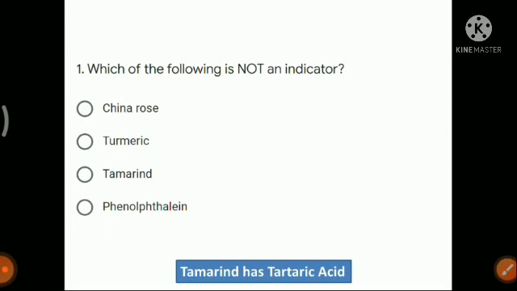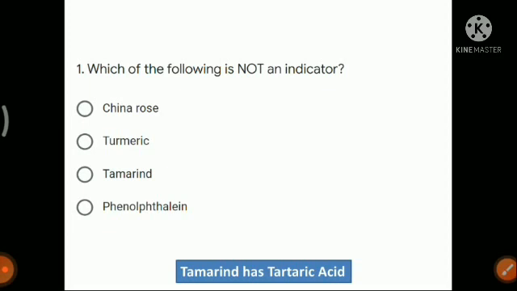But tamarind, so tamarind is a fruit, and we know that tamarind has tartaric acid. I have written this down in the blue colored box. You can see that tamarind has tartaric acid. Since it has an acid, it cannot be an indicator, because an indicator changes color in presence of acid or base.